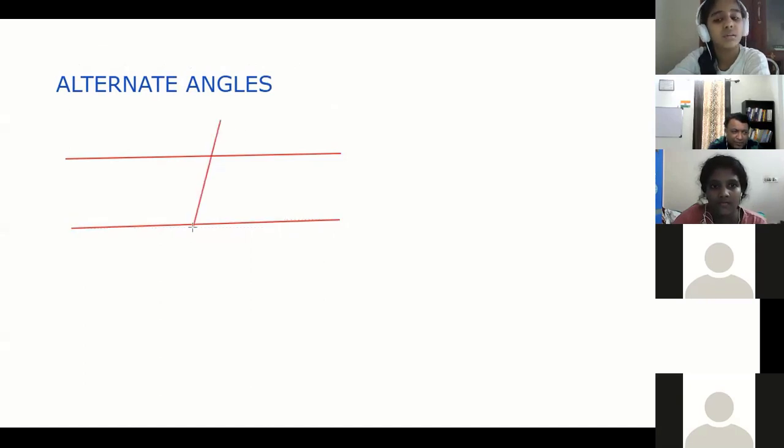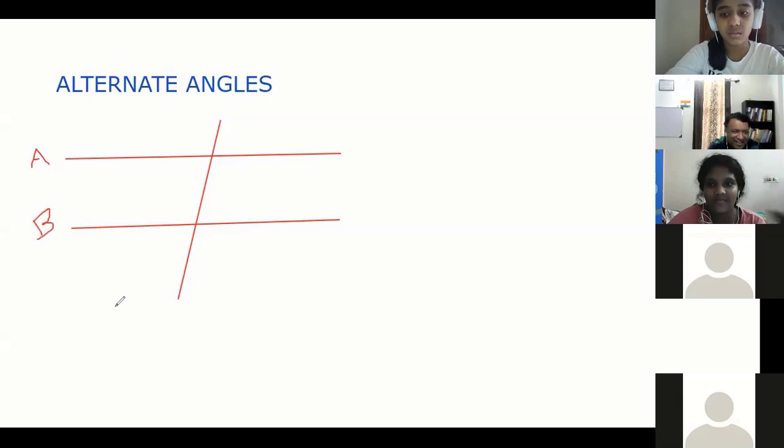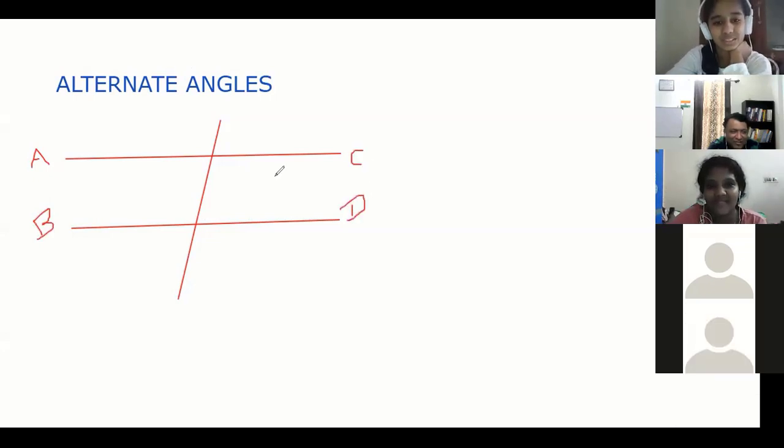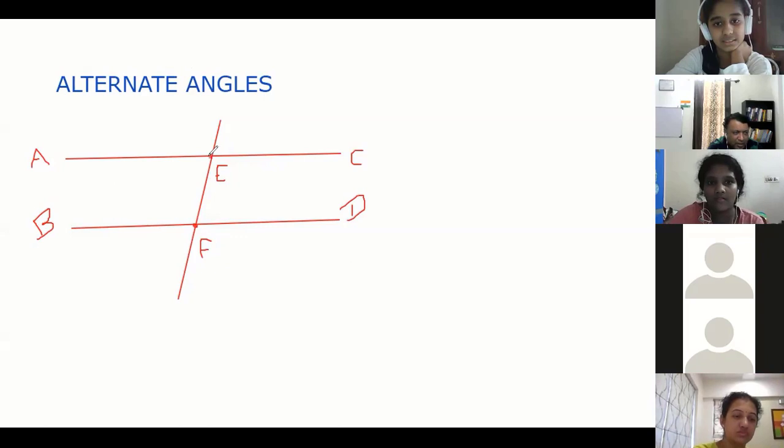So two lines are parallel. Then one transversal. Yes, sir. Tell me now. Let me put some letters so that you can tell me. A, B, C, D, E, and F. So this point is F. This point is E. Now you tell me what we want to say. Alternate angle means what?